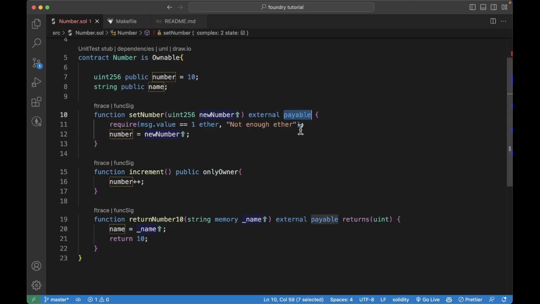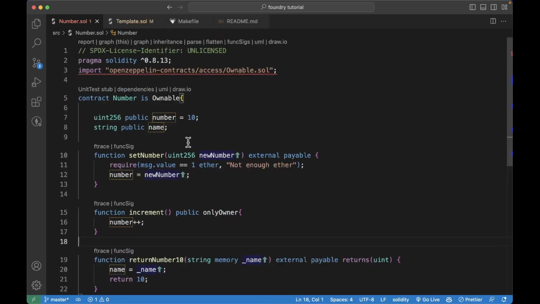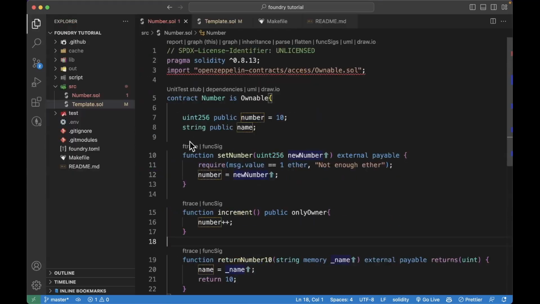This is a payable function. Again, it can and it should receive Ether. It should receive 1 Ether, and once it receives, it will change the number to this new number. So that's all I had to share about the Number contract.